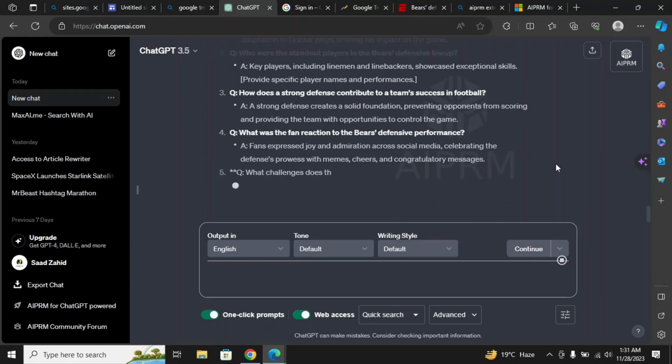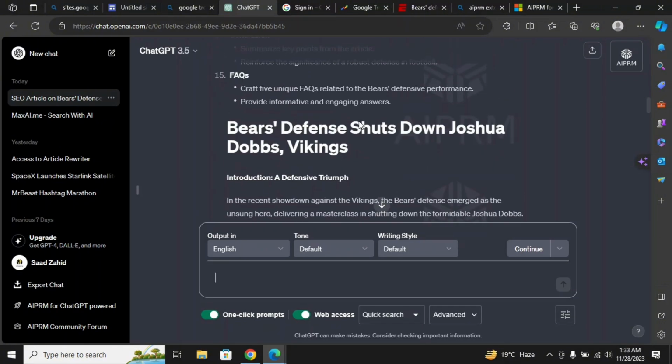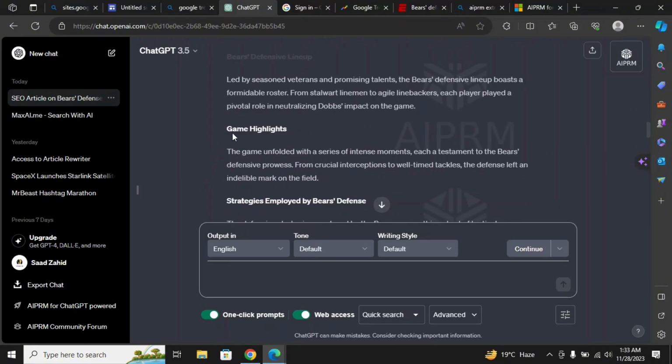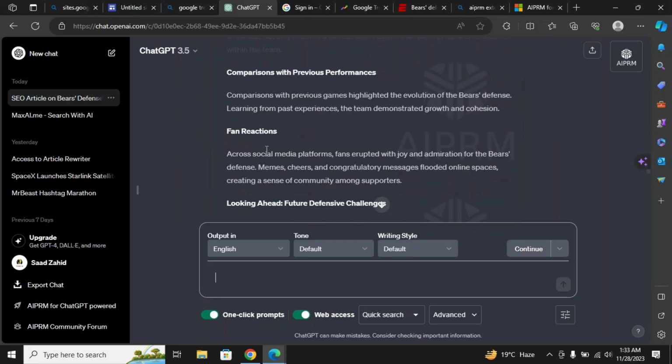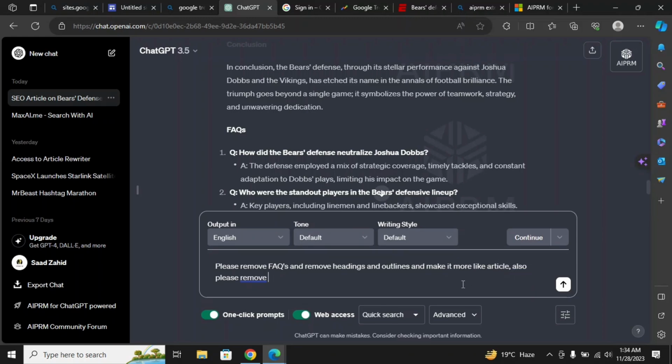We need some editing in this article. You can see it has the title, it has some headings, and also it has FAQs. So what we're going to do is simply write a prompt to remove all these things. So ChatGPT, please remove FAQs and remove headings and outlines, and please make it more like an article. Also please make it 1500 words.